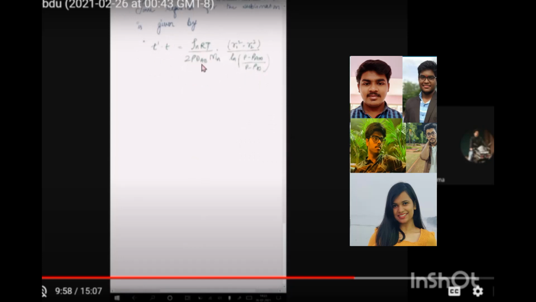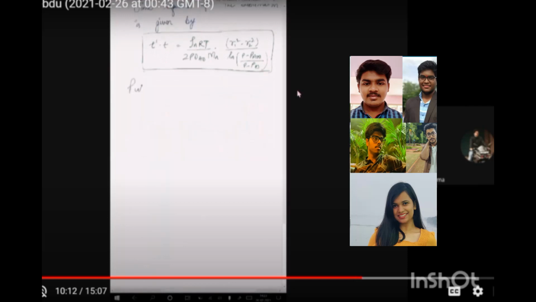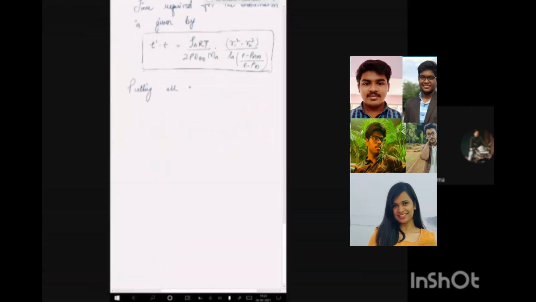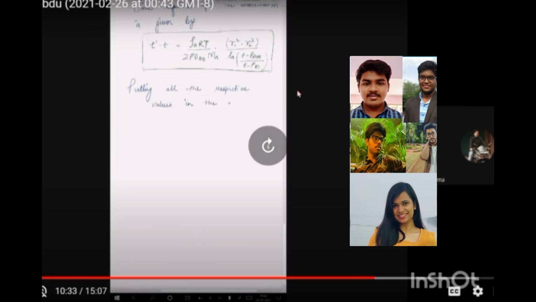DAB is the diffusivity of naphthalene, Mn is the molecular weight of naphthalene or the sublime compound, and then there's a logarithmic function, P minus PA infinity. PA infinity is 0, because in the bulk of air the pressure of naphthalene will be 0, divided by P minus PAS. PAS is the sublimation pressure at the surface of the naphthalene ball. So this is the formula we've got. Now we need to put in the values and get the time required for the process.